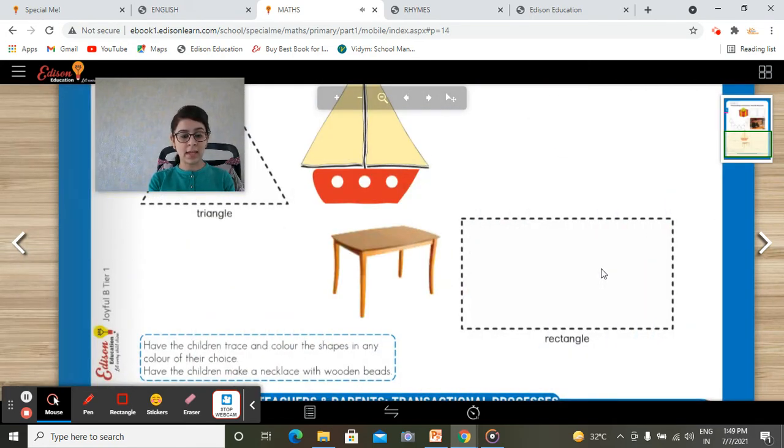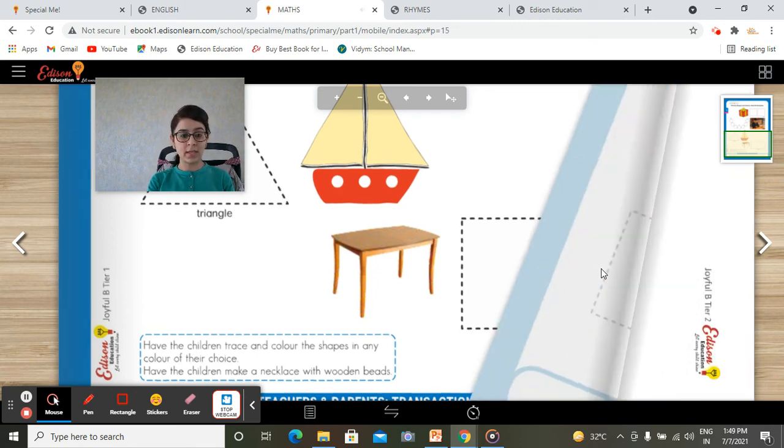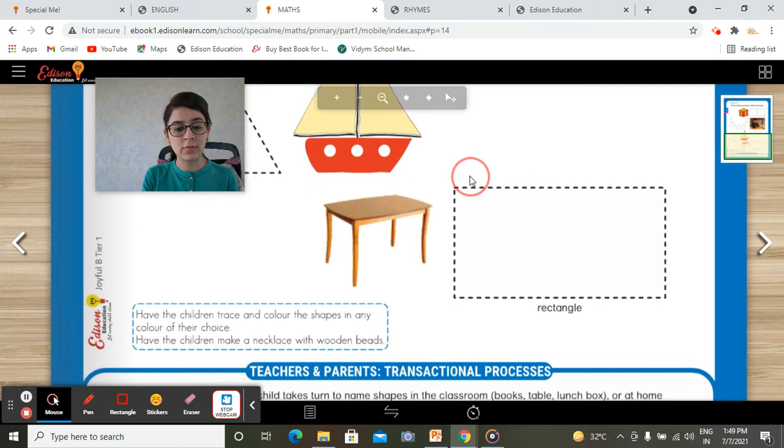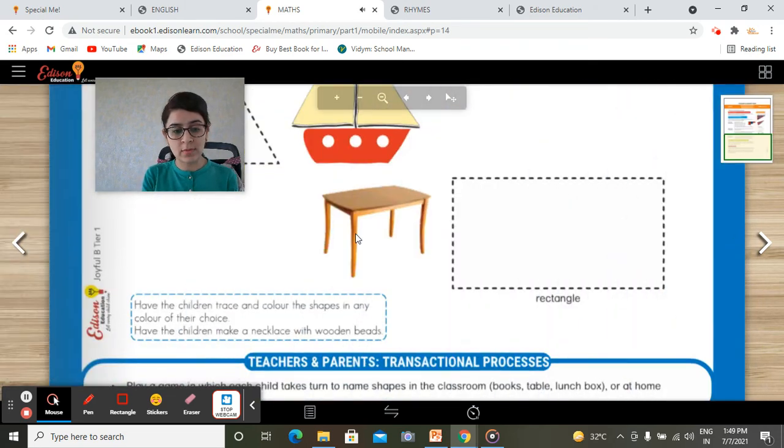Have the children trace and color the shapes in any color of their choice. Have the children make a necklace with wooden beads. You have to trace all these shapes and color them with any color you like. You have to fill all the 4 shapes: circle, square, triangle and rectangle.